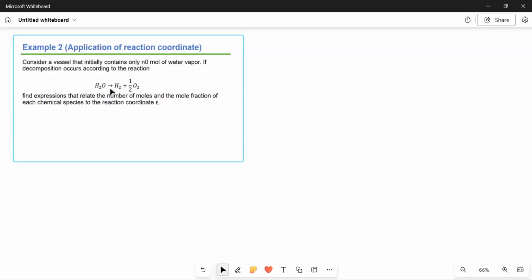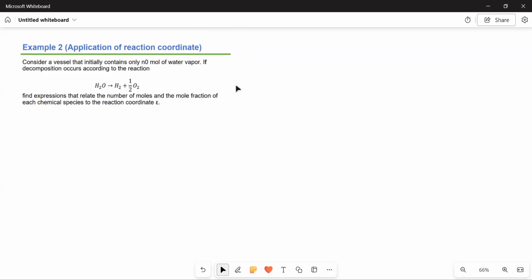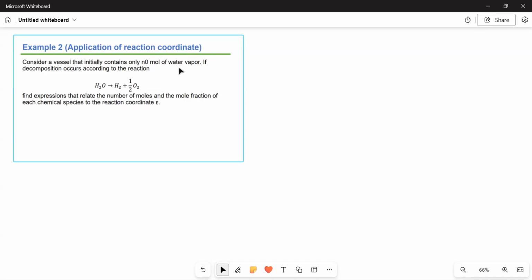Okay, let's read the problem. Example 2. Consider a vessel that initially contains only n naught mole of water vapor. If the decomposition occurs according to the reaction, this is the reaction, the decomposition of water vapor to hydrogen and oxygen, find expressions that relate the number of moles and the mole fraction of each chemical species to the reaction coordinate.